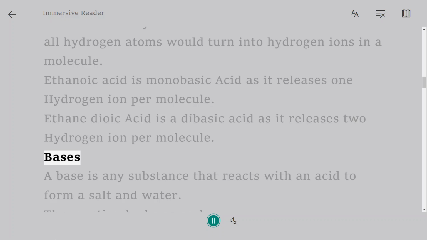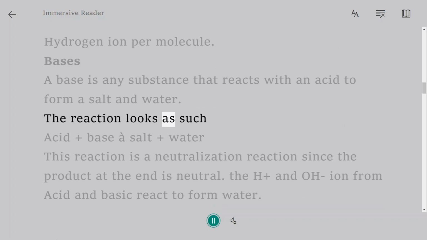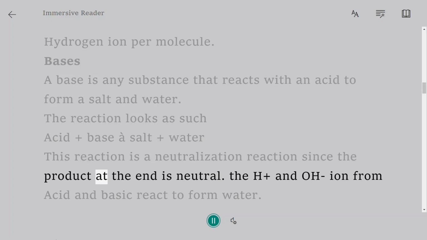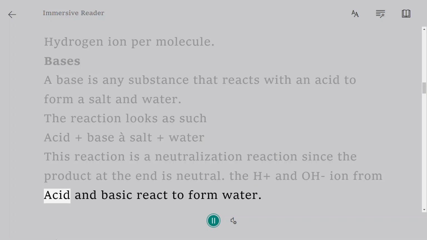Bases. A base is any substance that reacts with an acid to form a salt and water. The reaction looks as such: acid plus base gives salt plus water. This reaction is a neutralization reaction since the product at the end is neutral. The H+ and OH- ions from the acid and base react to form water.